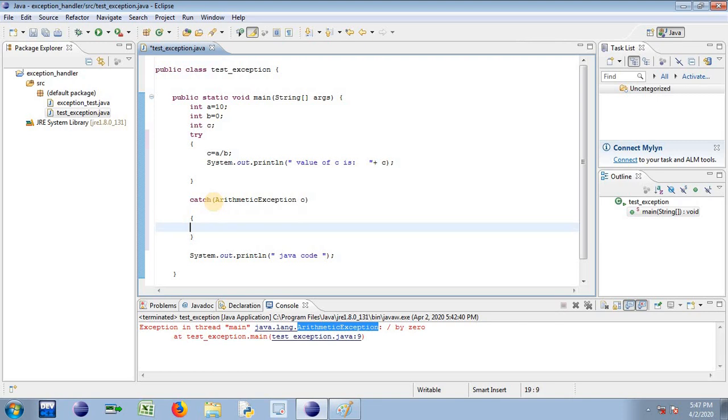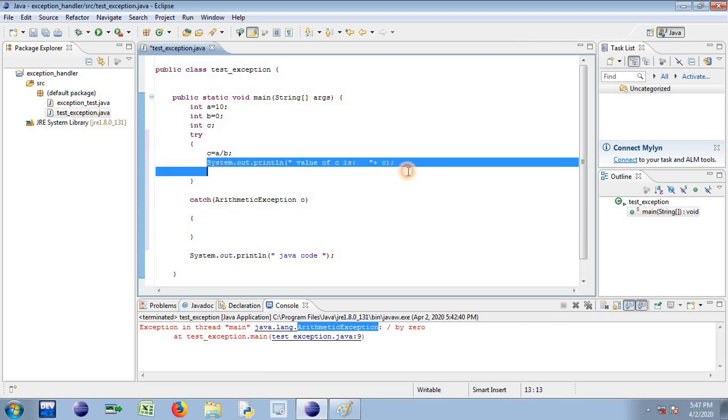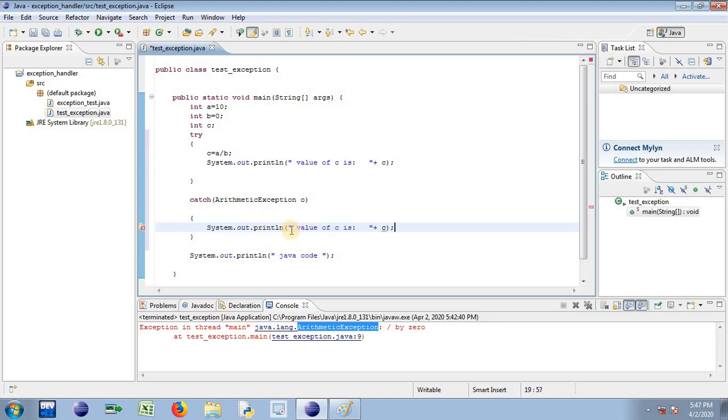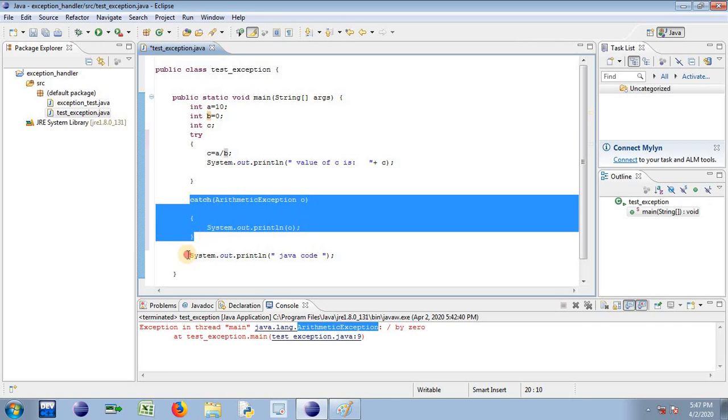Now here I'll simply write a statement to print the content of O, just to cross-check what exactly O gives. Then I have one more message, System.out.println Java code. So if there is no logical error, I mean if b is not equal to 0, this statement gets serviced. In that case, this catch block gets bypassed and this Java code statement gets serviced.